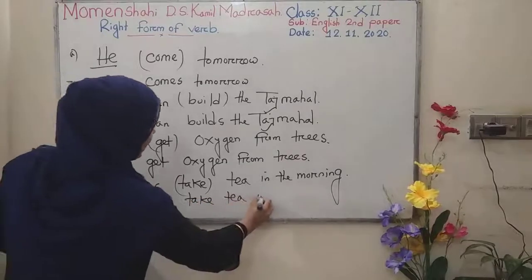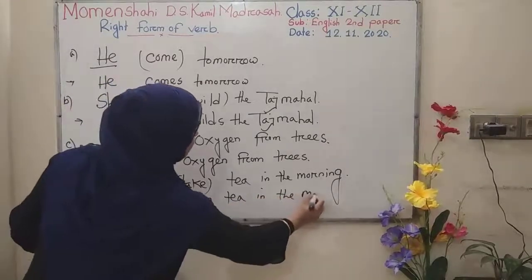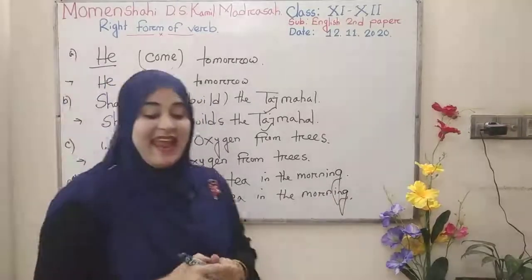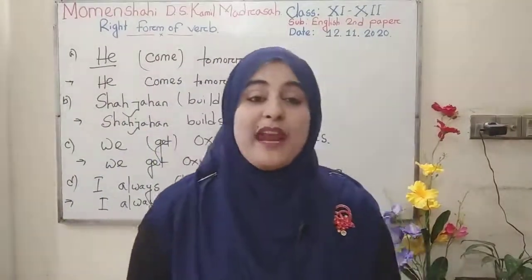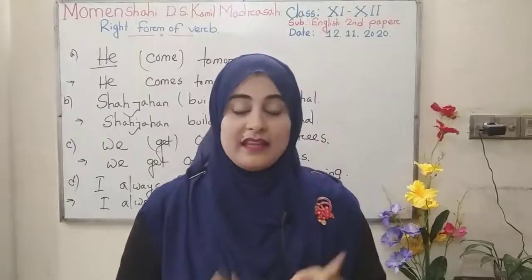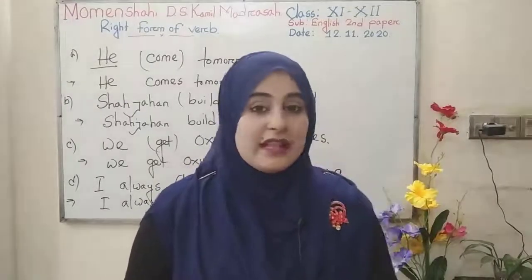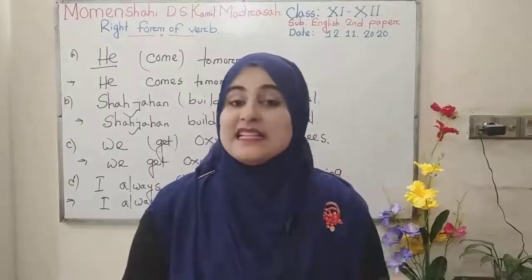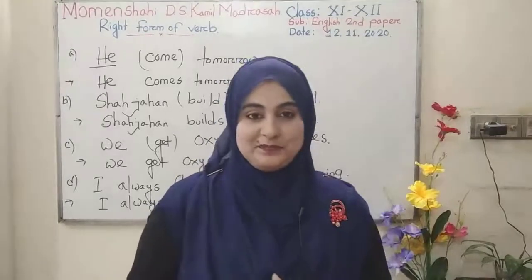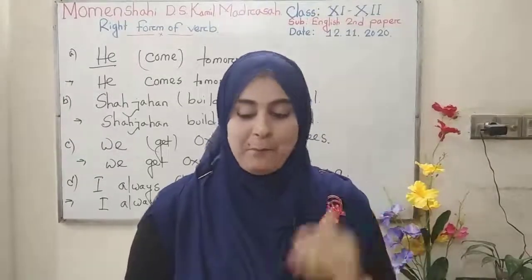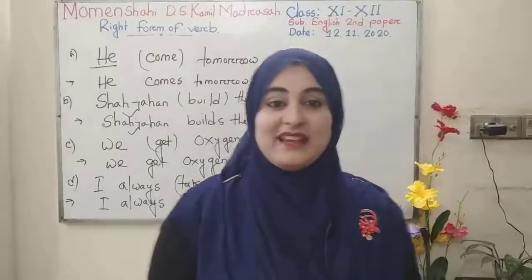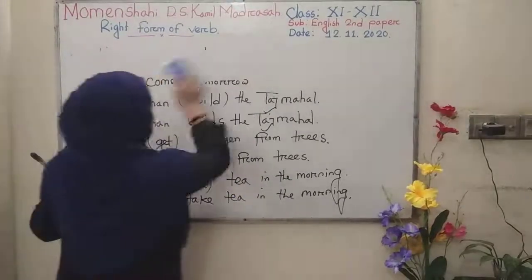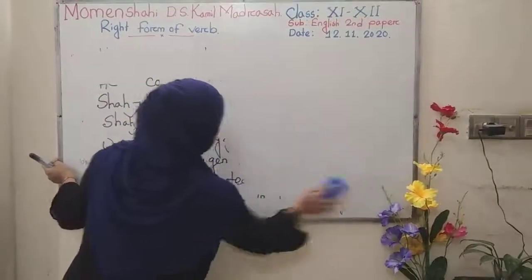That is no change. Okay, understand? Okay, again I repeat this. If you get the point, that is historical event, universal truth, habitual fact, near future and also proverb, you can shape it in present indefinite tense. Clear?